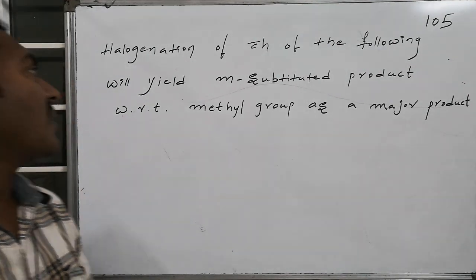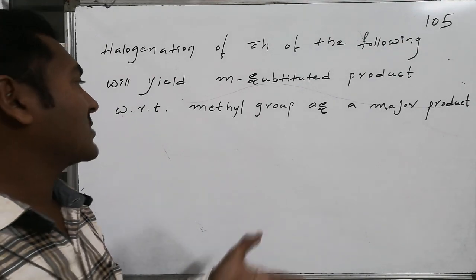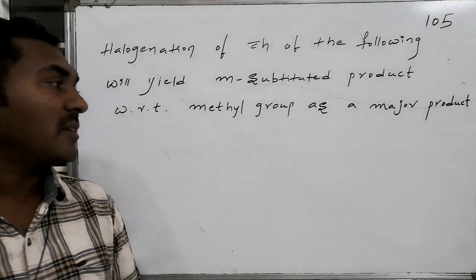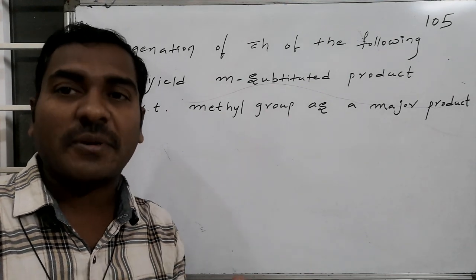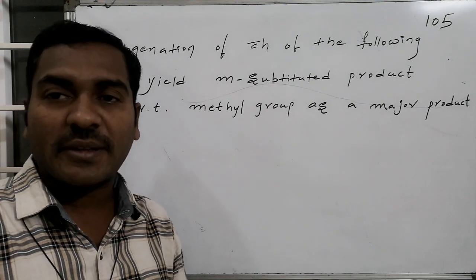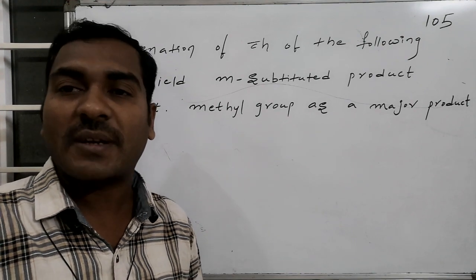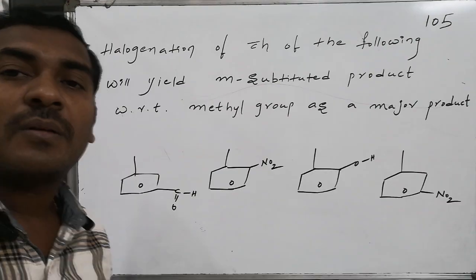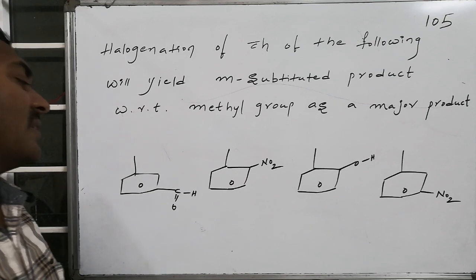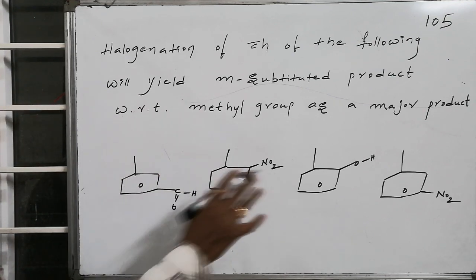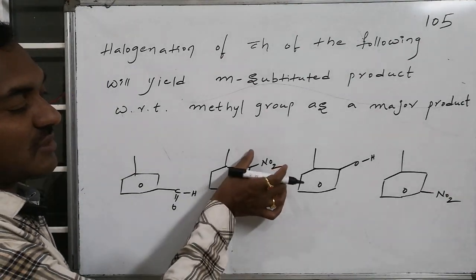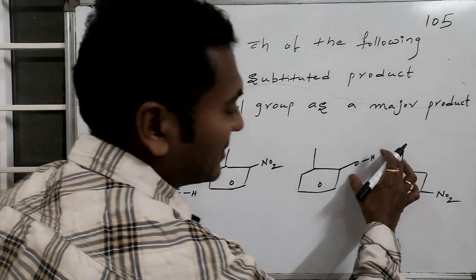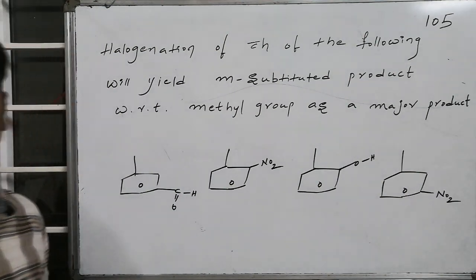Halogenation of which of the following will yield a meta-substituted product with respect to the methyl group as the major product? The corresponding components are given in the form of options for verification. Here the options are: methyl is common over the benzene ring system, associated with aldehyde, associated with nitro, associated with hydroxy, and the same thing associated with nitro.